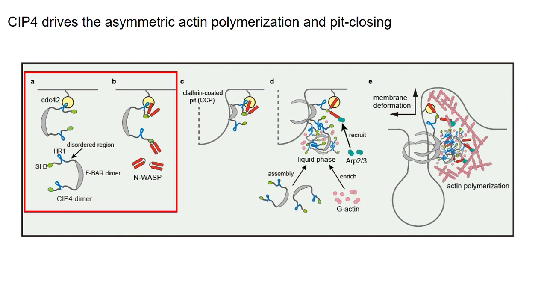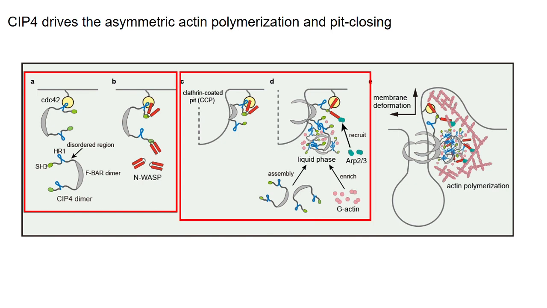CIP4 was recruited to the plasma membrane by CDC42 and further recruits actin-related proteins at the clathrin-coated pits. The F-BAR domain binds the curved membrane and polymerizes, which drives the formation of the CIP4 liquid phase. The assembly of CIP4 condensates local G-actin and promotes actin polymerization, which generates an actin-rich microenvironment and promotes the asymmetric membrane deformation, driving the complete pit closing.